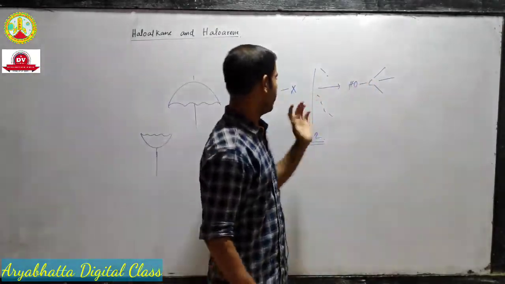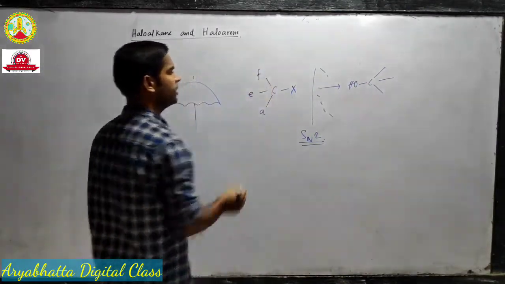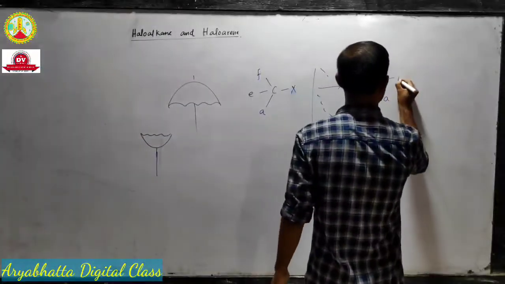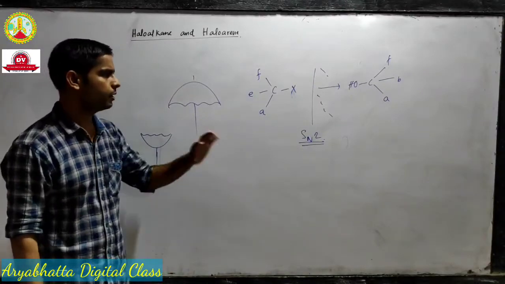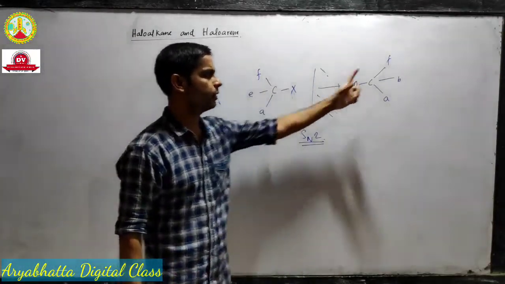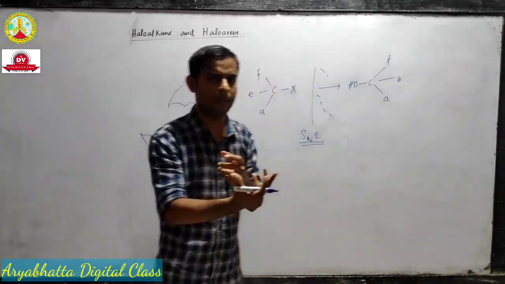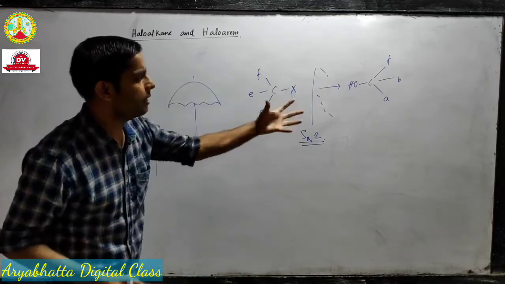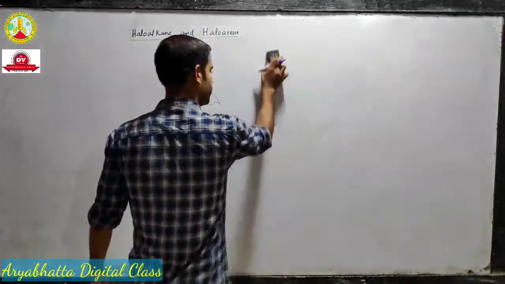So if this molecule is optically active, then obviously this molecule will also be optically active. You can see that since this is optically active, this is also optically active. Just the inverted thing will happen, but the product will remain optically active after the reaction also.